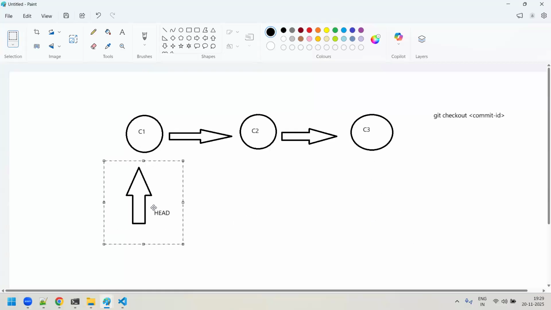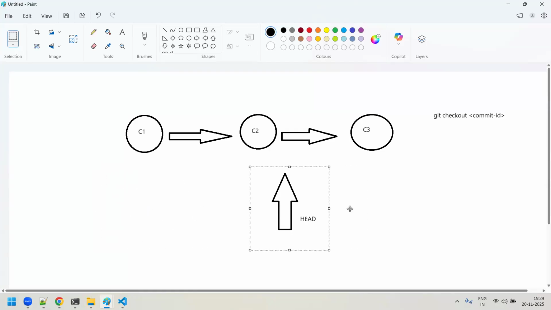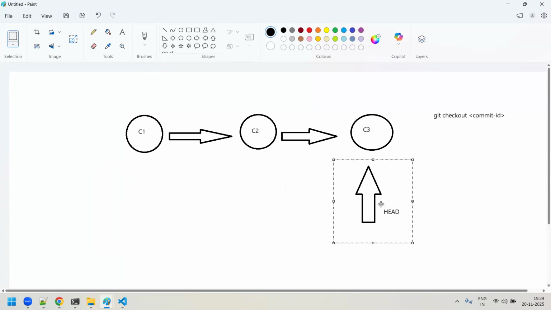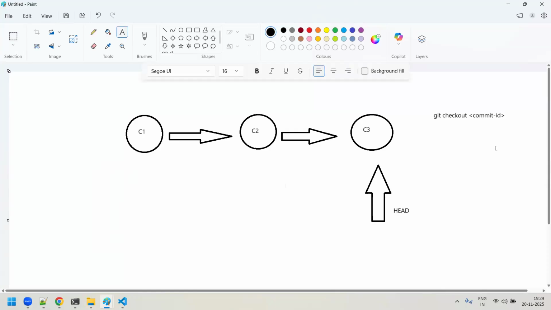But when you do a git checkout and say master, it will make your head point to the latest commit that the user made. The latest commit was C3, right? So your head will start pointing to the latest commit when you do a git checkout master. Am I clear, sir?